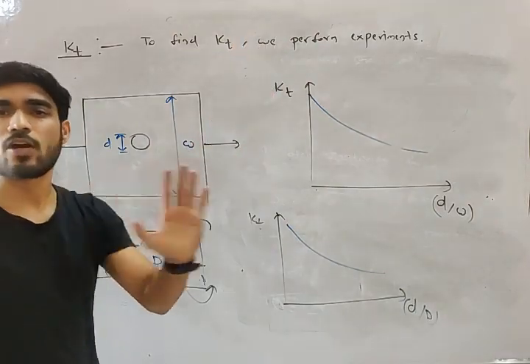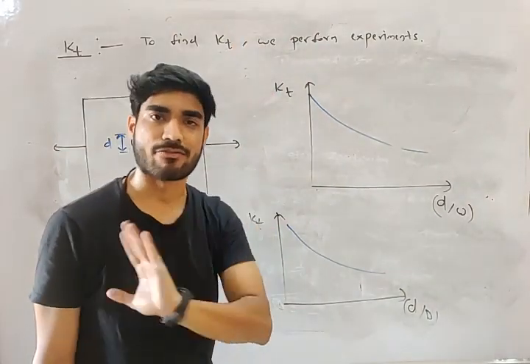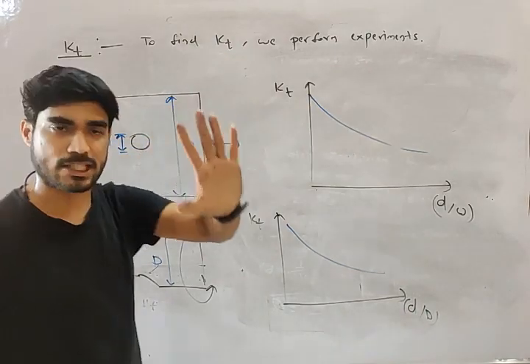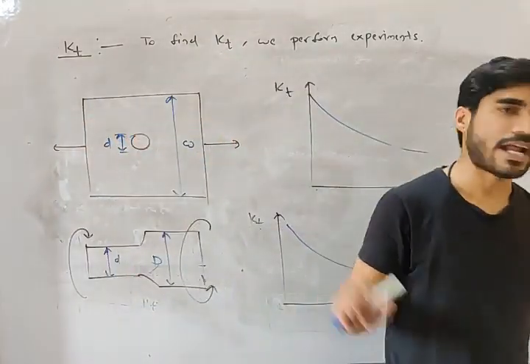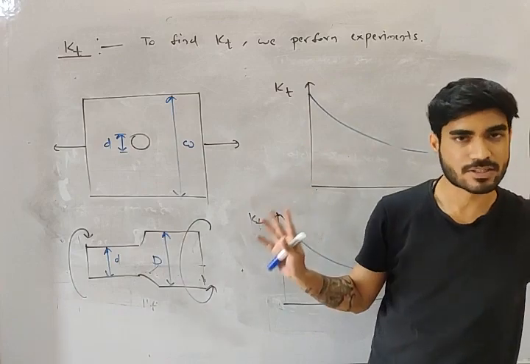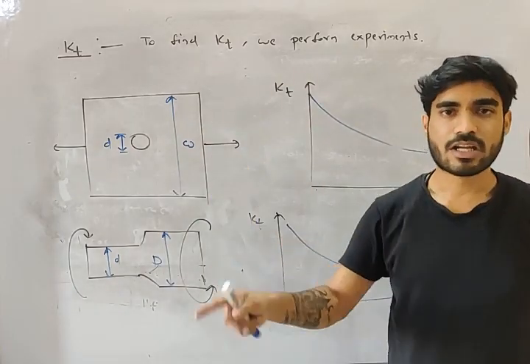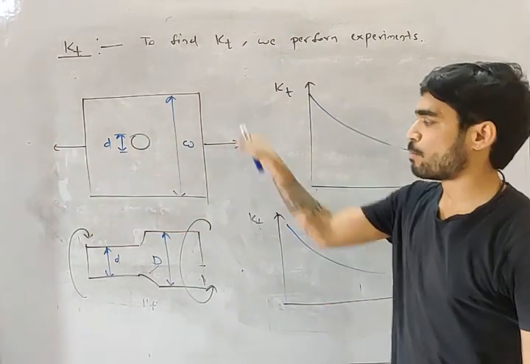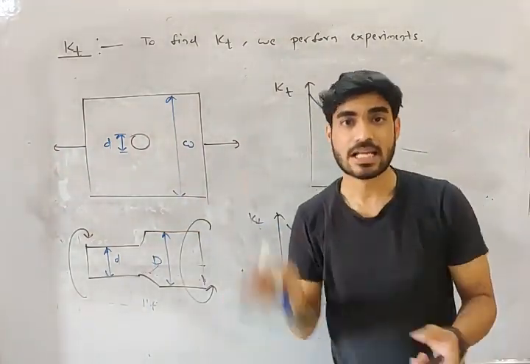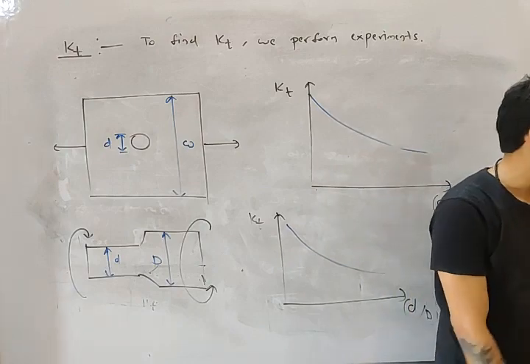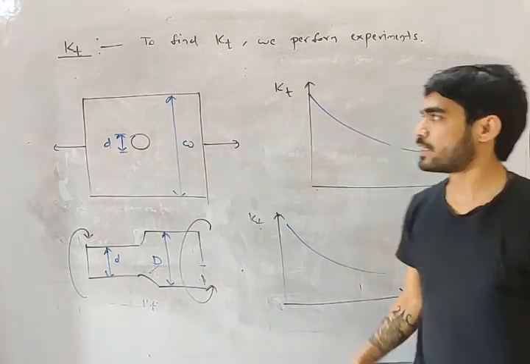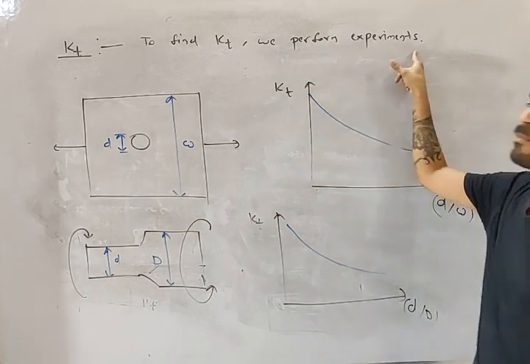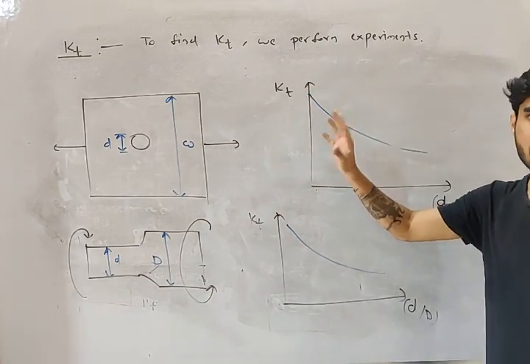We don't need to memorize these graphs. I'm just explaining how the value of Kt is found. In the exam, if you need the value of Kt, they will directly give it to you. So for different shapes and for different loads, there are graphs. How are these graphs plotted? By performing experiments. We performed experiments and plotted these graphs.